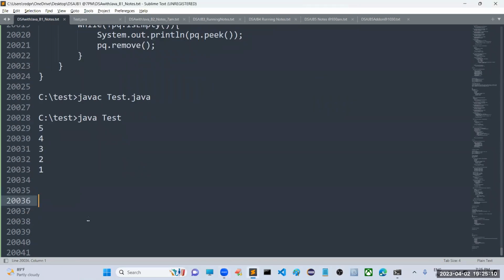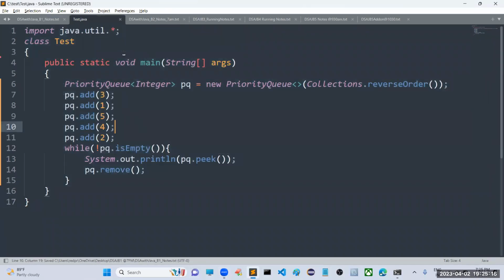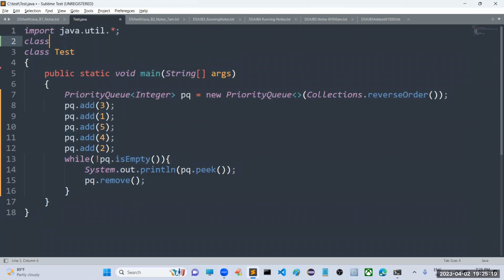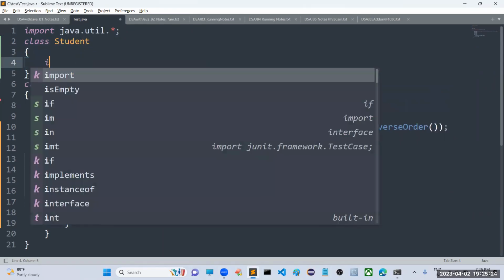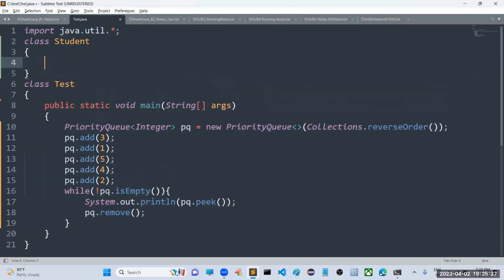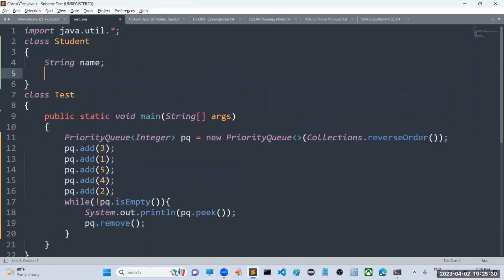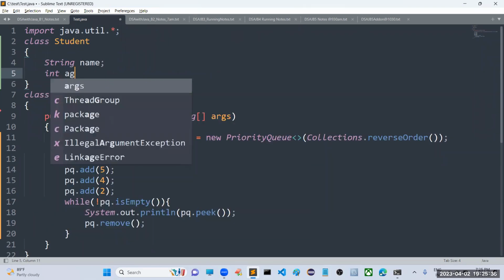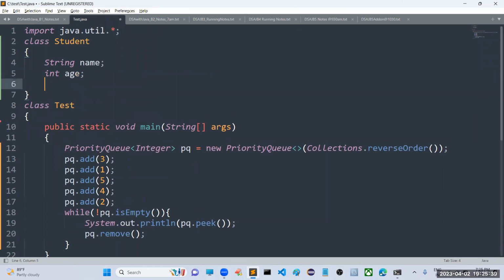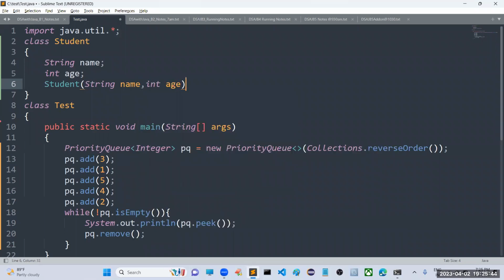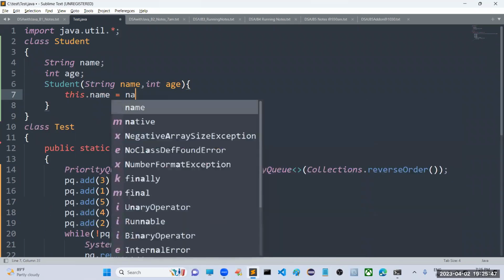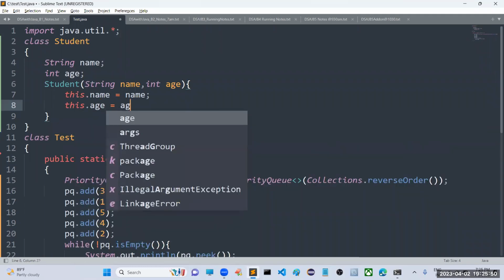Right. So next, sir, is it applicable only for integer objects, string objects like this? Can't we apply it for student objects? Yes, you can do this for student objects also. I am taking a student class, and then I am going to take an integer. For student, we will take a string name of the student, followed by an integer age of the student. Now I will write a constructor which receives a name, followed by the age of the student. So the current student's name will become name, and the current student's age will become age.